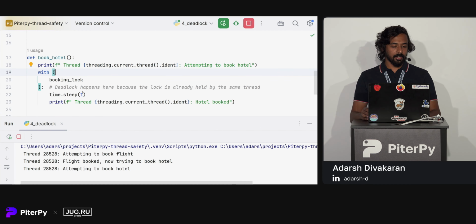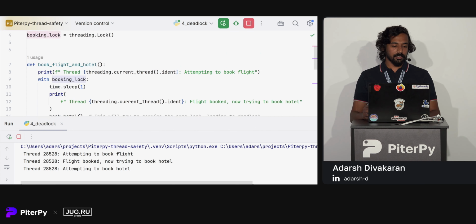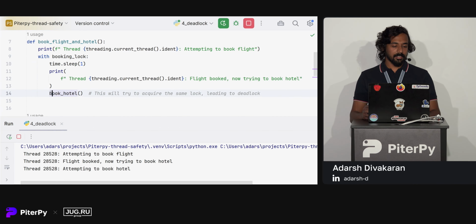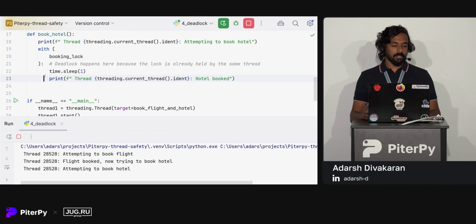It's stopped here because the next line is where the lock acquisition happens. Here, the thread is trying to acquire a lock it already holds. So here is a deadlock scenario. The booking lock is already held here. It's not yet released. Inside the code, we are calling this function. So a simple Lock class cannot handle this scenario.